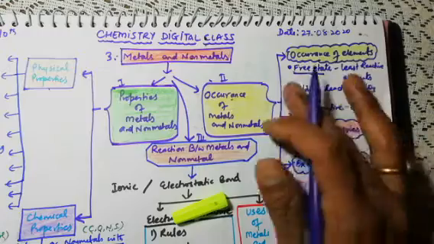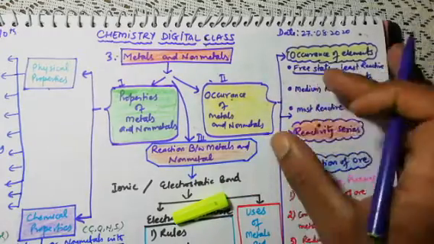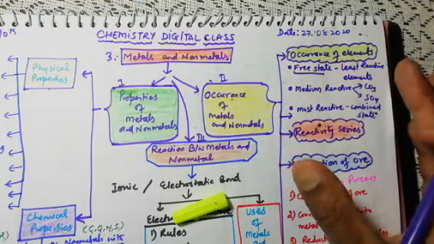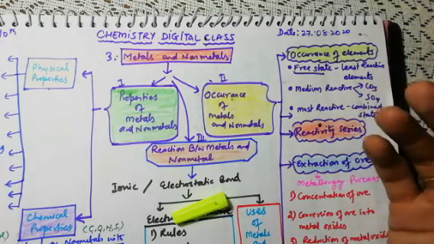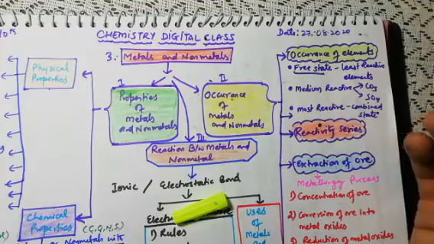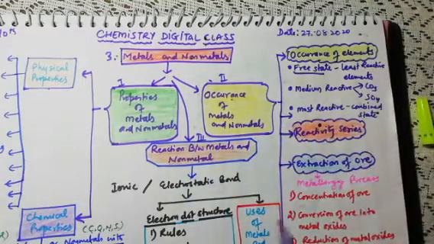Here we have studied the most abundant elements also. Oxygen is the most abundant element and non-metal. Silicon is the most abundant metalloid, whereas aluminum is the most abundant metal.